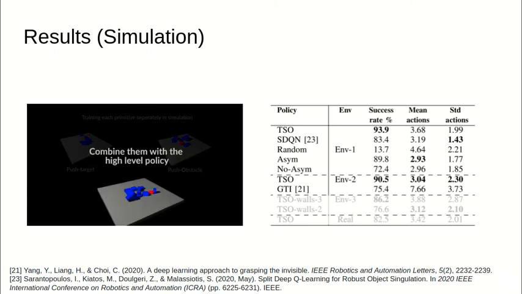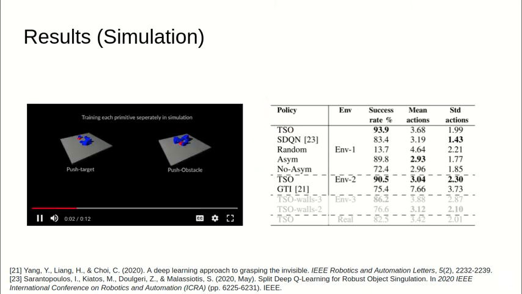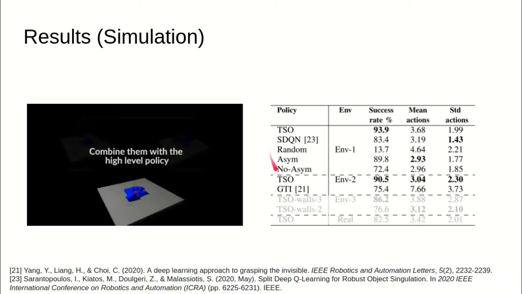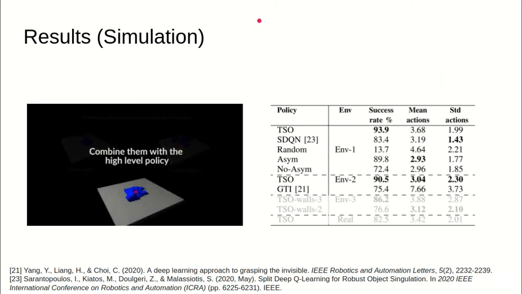First, we compare in simulation our proposed method, TSO. Here we compare it with two baselines, SDQN, the split DQN, and GTI. In the table you can see the success rate, the mean number of actions until singulation, and the standard deviation of the number of actions. As you can see, the policy derived by the proposed method outperforms these baselines in terms of success rate.